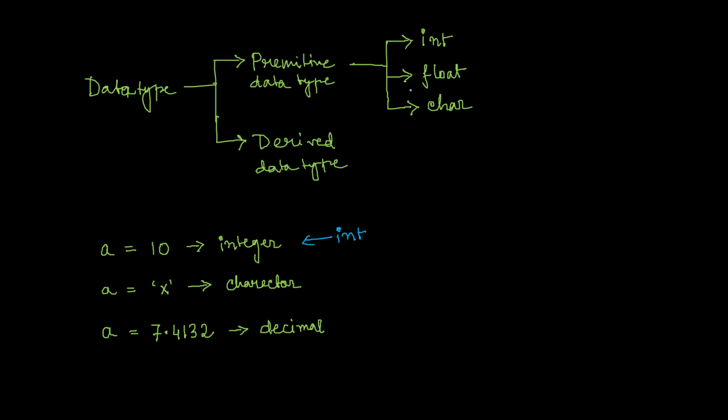To store this type of value, the data type of the variable a must be float. Similarly, if I want to store a single character or letter in a variable, you have to declare its data type as char, because you are going to store a single character.